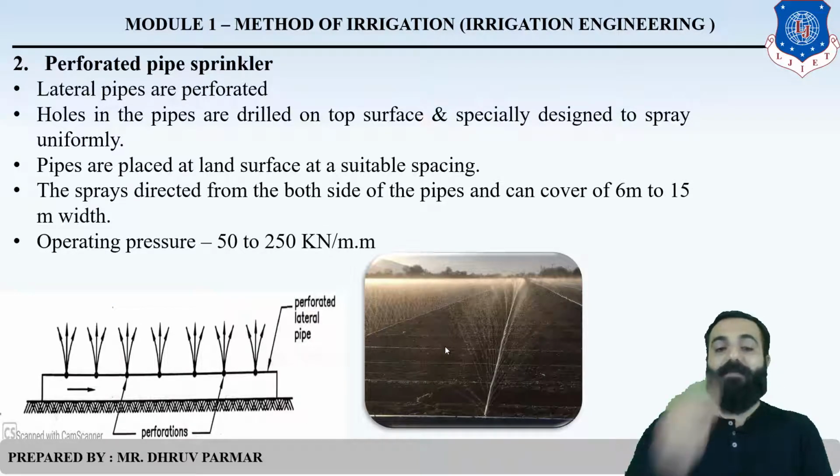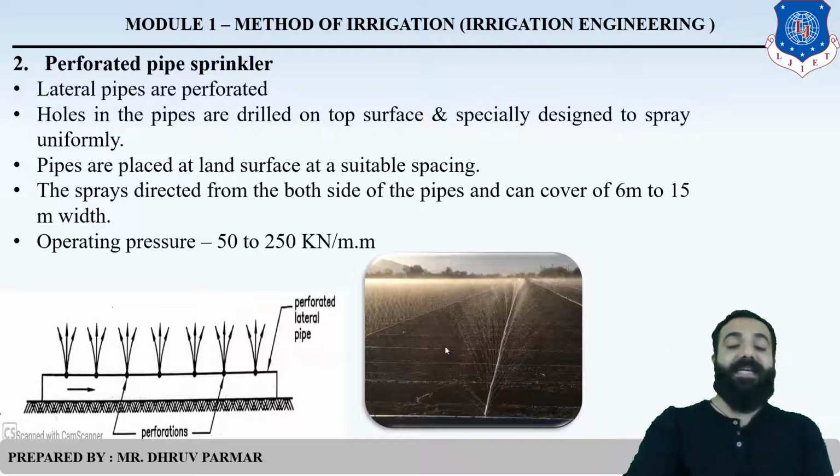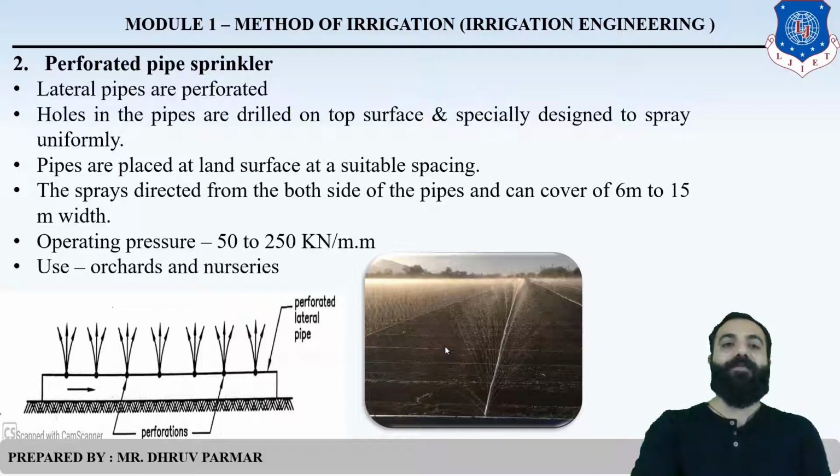The operating pressure, which is very important, is 50 to 250 kilonewton per meter square. The perforated pipe sprinkler is used in orchards and nurseries. Here, orchard means a fruit garden.